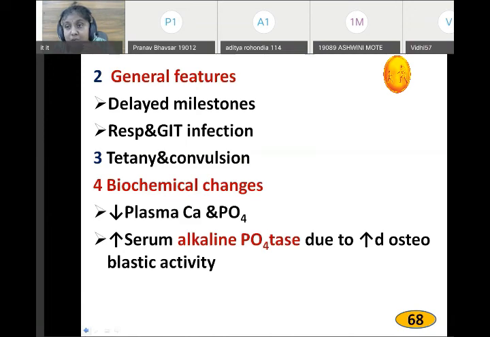Please don't say uncontrolled spasm. There is involuntary spasm. Skeletal muscles are voluntary, they are in our control. But there is involuntary spasm or contraction of the muscle, that is called tetany. Okay? Then hyperthyroidism, you can look that up in the book.